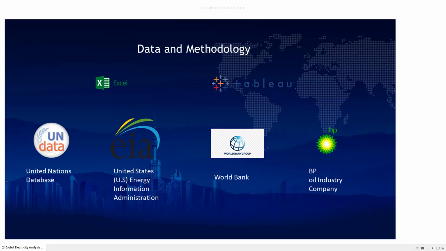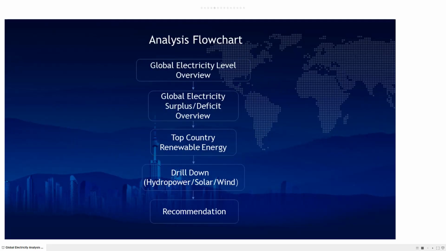Our data comes from United Nations Database, EIA, World Bank, and BP Oil Industry Company. We first process the raw data files through Excel before putting them into Tableau to form our charts. For the analysis flowchart, we first looked at global electricity level before going to surplus and deficit, from which we got the top countries that produced renewable energies. From there, we drilled down into individual sources of energy of hydro, solar, and wind, and we formed a recommendation for the top producers in each category.